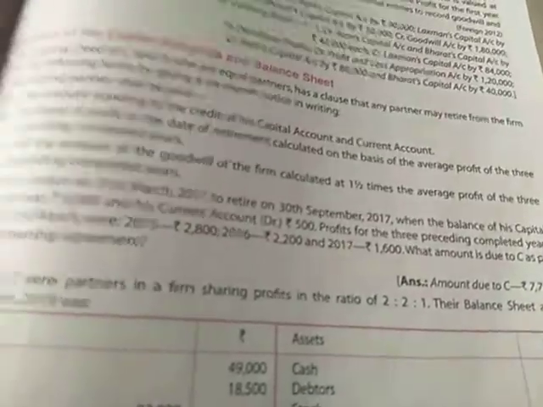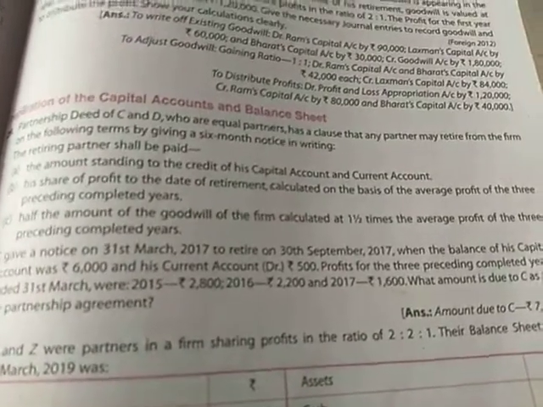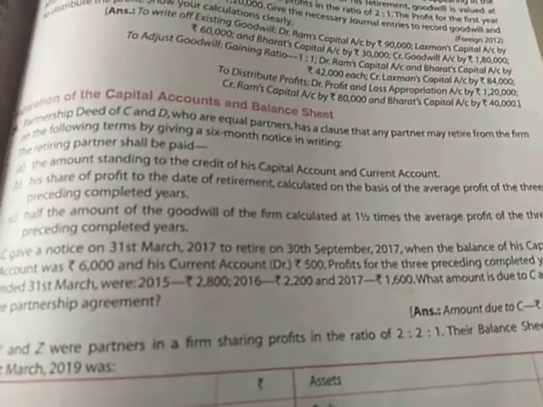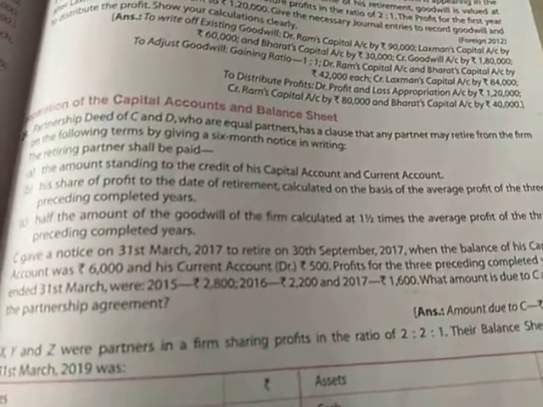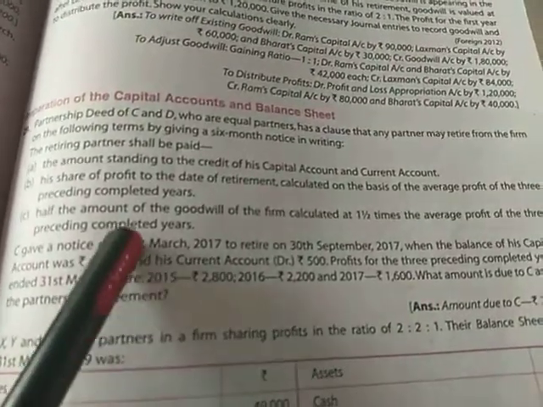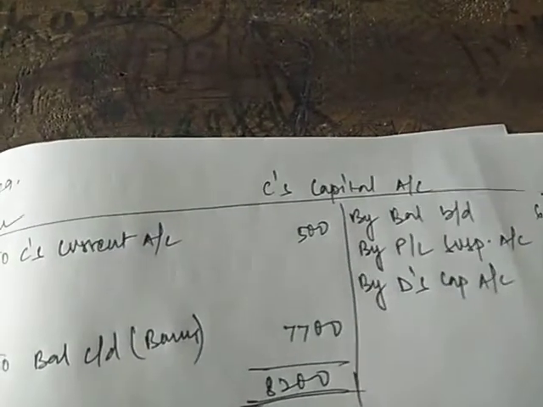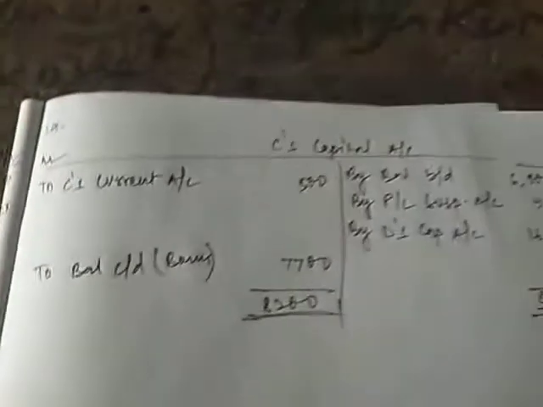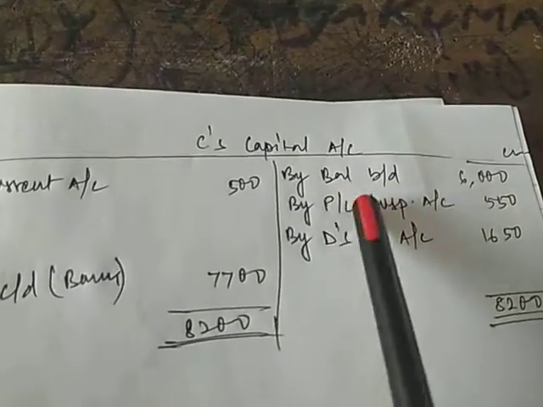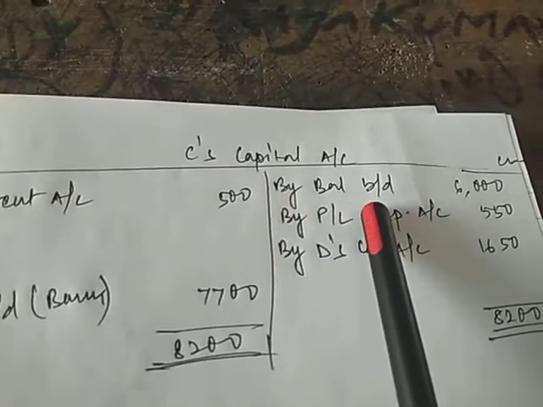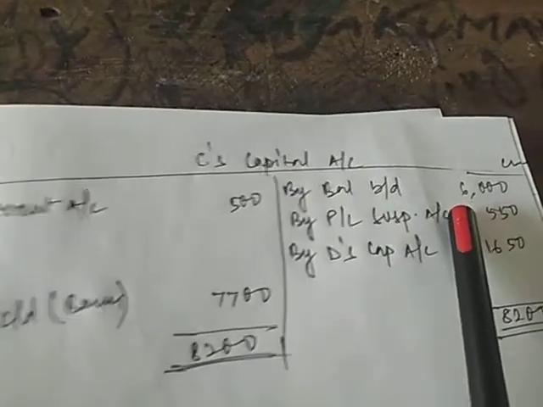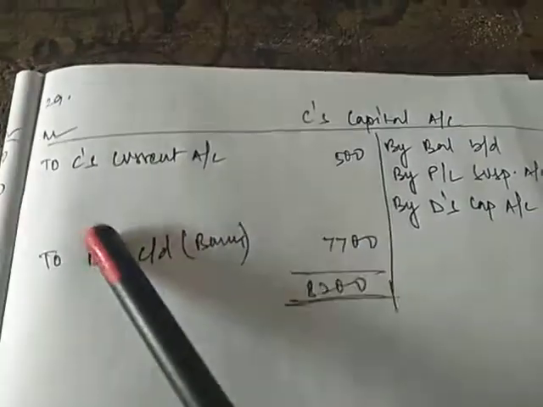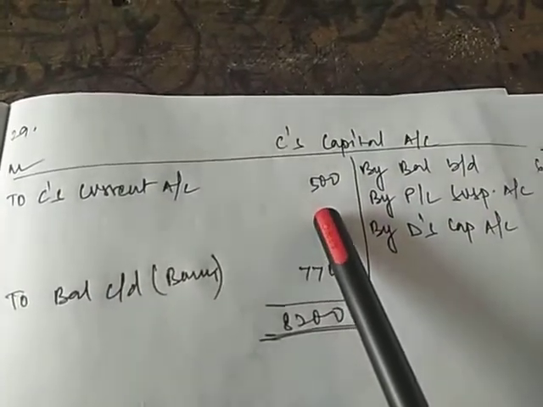So here you can see according to the question C and D are equal partners. So C's share will be 1/2, and he will be provided the balance of his capital account and current account. Generally we prepare the partners' capital accounts, but here we will prepare only C's capital account. Here we will write the balance b/d, the balance of his capital account, that is 6,000. His current account was having 500 debit balance, so C's current account will be debited 500.